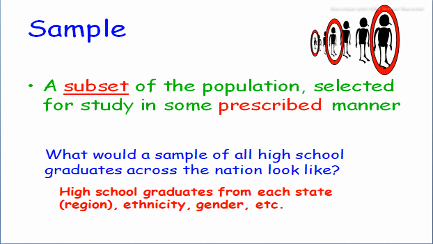Like if we collect data on high school graduates, then we collect data about the region, ethnicity, gender, intelligence, and other marks like 40% marks, above 80% marks, or 70% marks that a student got in school at O level or A level. We collect that data. And what would a sample of all high school graduates across the nation look like?